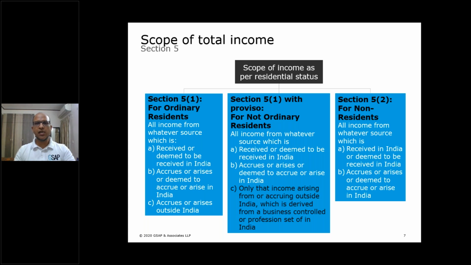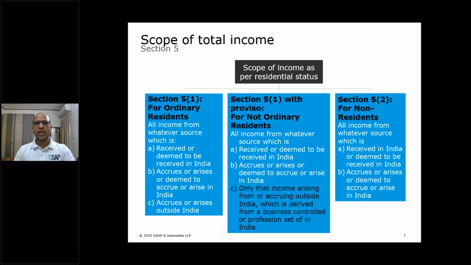Now move on to the middle bucket, which is Section 5, subsection 1, read with the proviso. And this is relevant for not ordinary resident, NOR. For all NOR, income from whatever source which is received or deemed to be received in India, this is the same as condition A for an ordinary resident. B, accrues or arises or is deemed to accrue or arise in India, this is also the same.